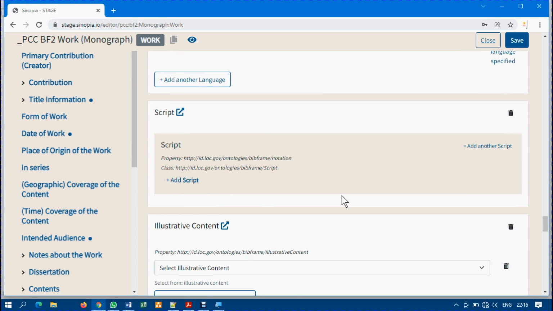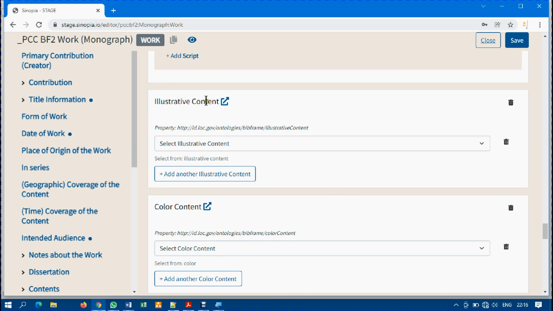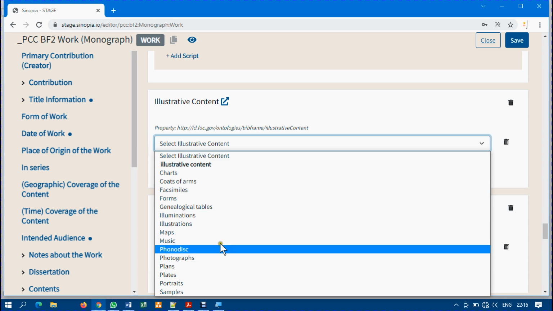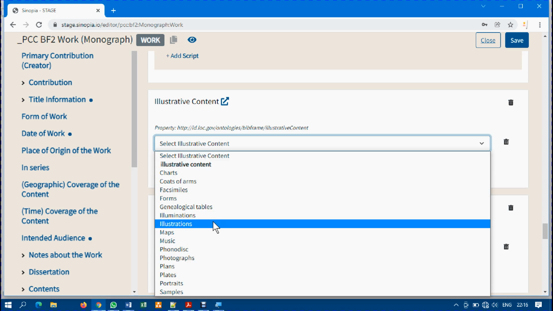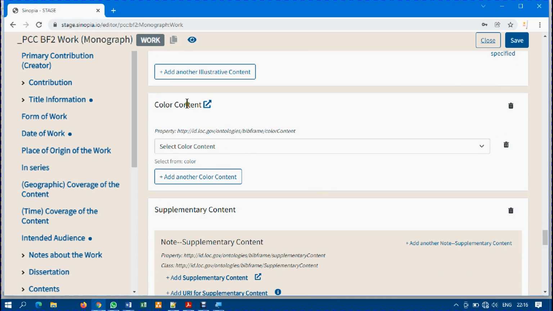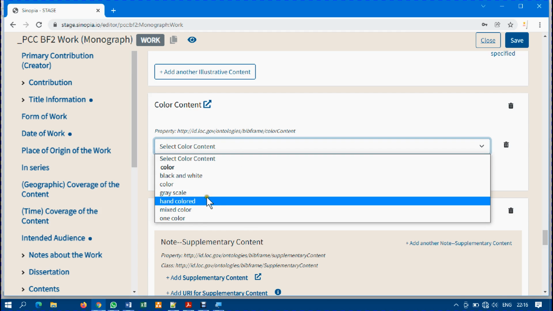So now, gradually, illustrative contents, you can select if there are illustrations or not. Maybe I say there are illustrations and the URL has been created for it for me. Color, I can select the color, maybe black and white, grayscale, and mixed color.